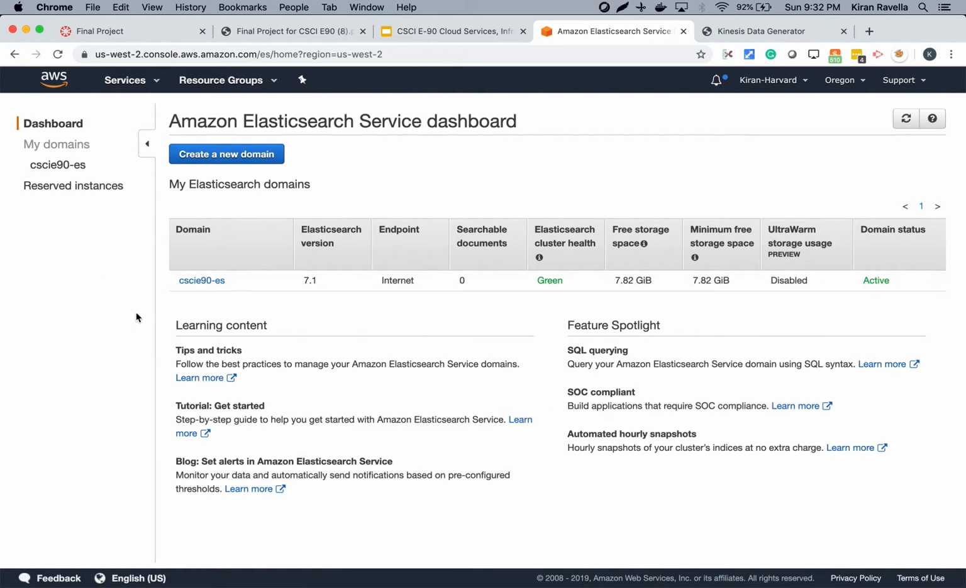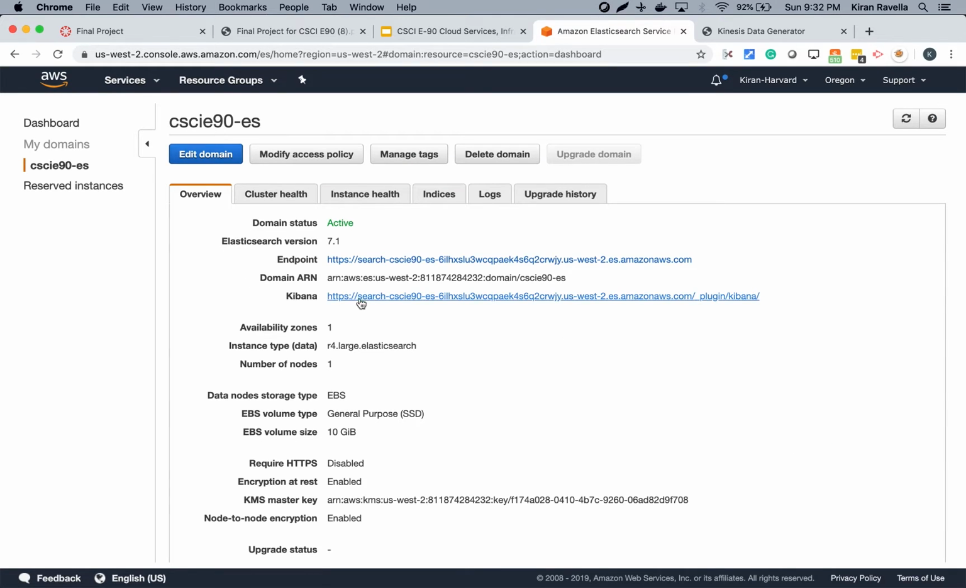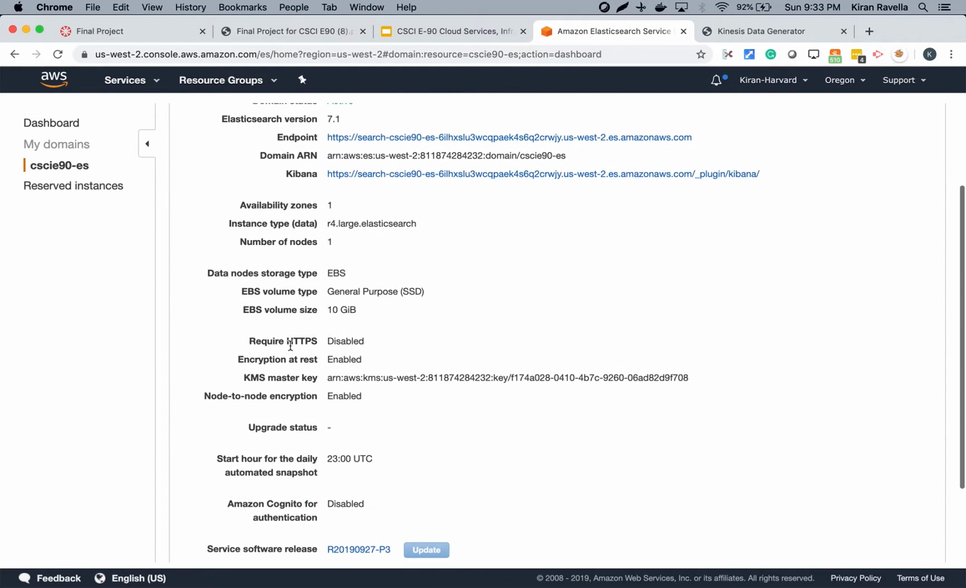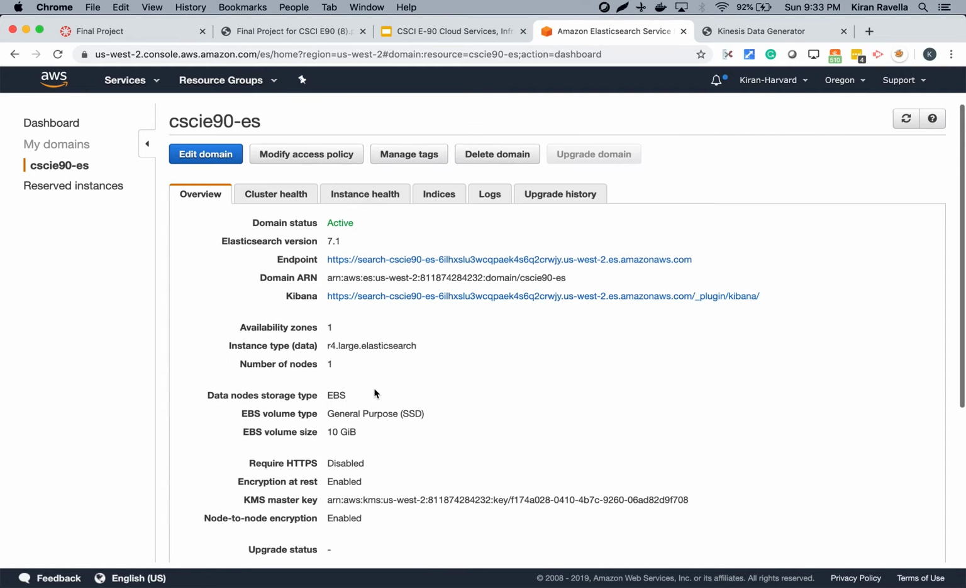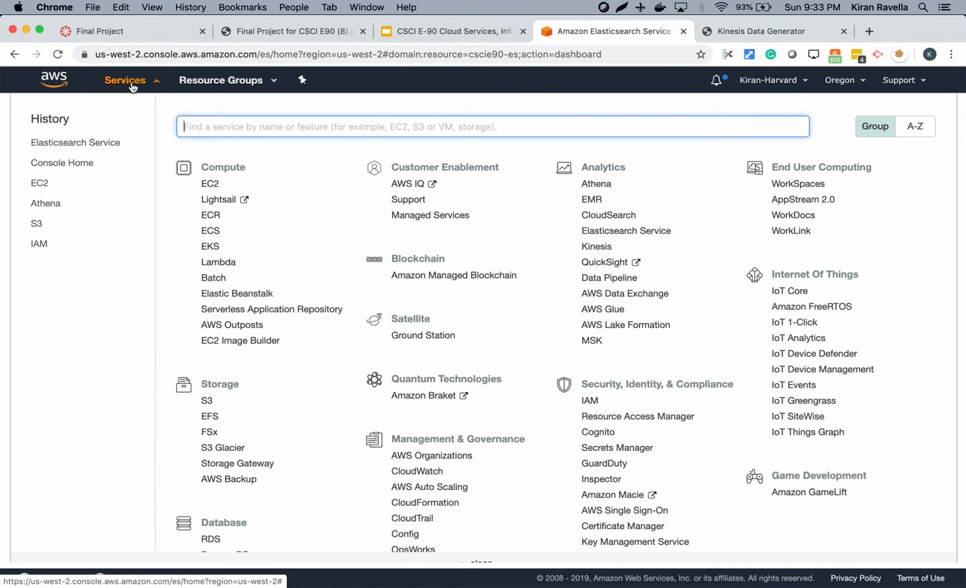It's all green. If you click on the server, you'll see that it is one availability zone, one node. But by simply making the changes in Terraform, we could scale it into multiple nodes and distribute over multiple availability zones. Also to note, encryption has been enabled both at rest and in transit, and we use KMS for encryption. We'll next jump into Kinesis.